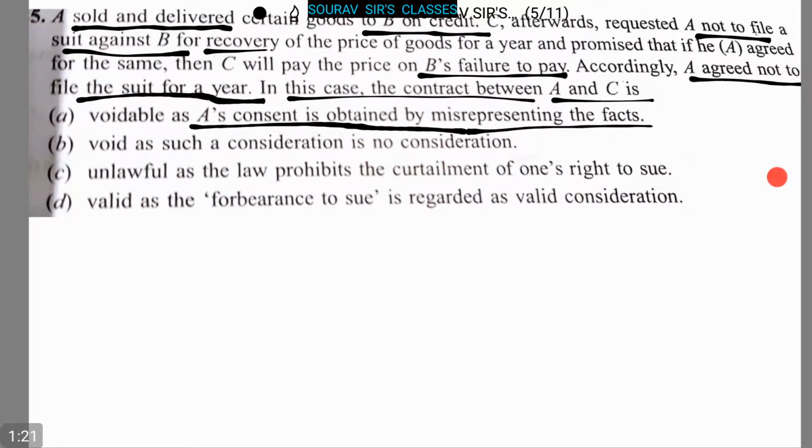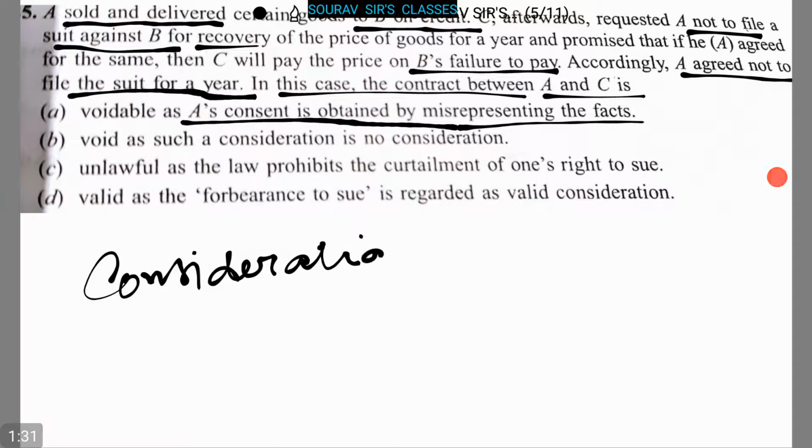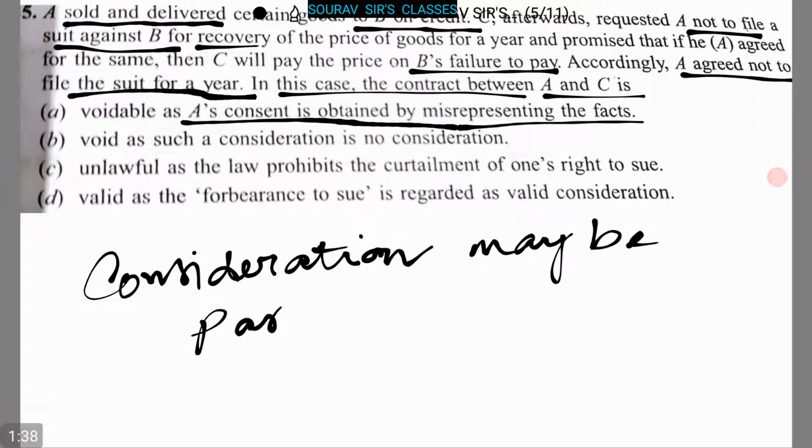So here, in reference to consideration, a consideration may be past, present, or future.